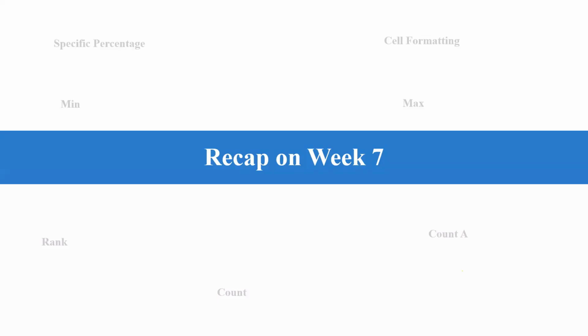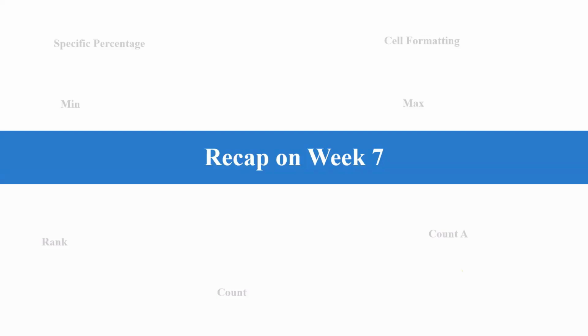It will assign a number to them. Maybe the highest earning, it will give 1, the second earning 2, up to the last earning. Then the next thing is count, which counts the total number of cells that contain a number. Then we also talked about count A, which counts the total number of cells that contain a record, that is, cells that are not empty. We also talked about count blank, which counts the total number of cells that are empty.